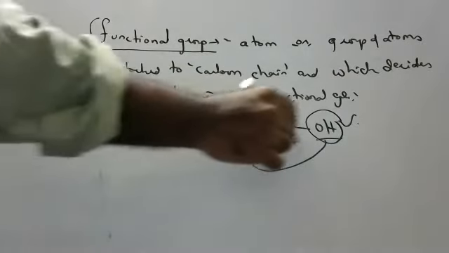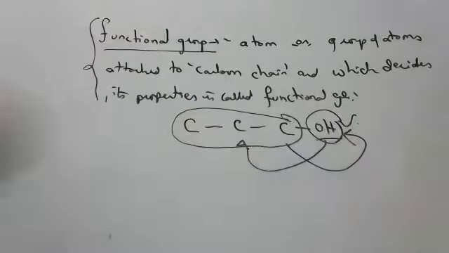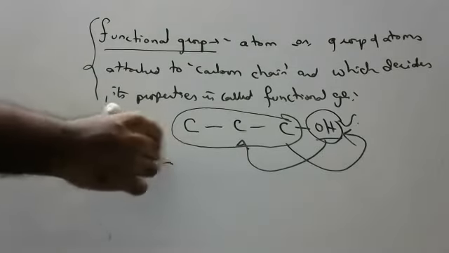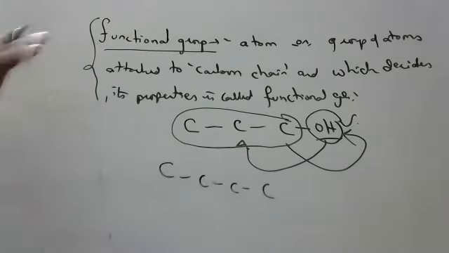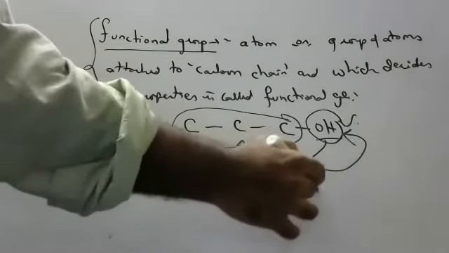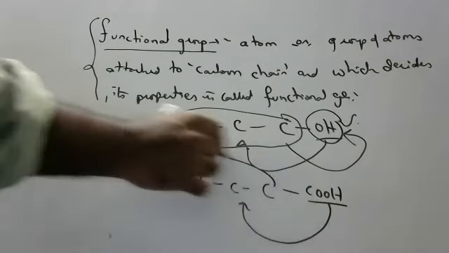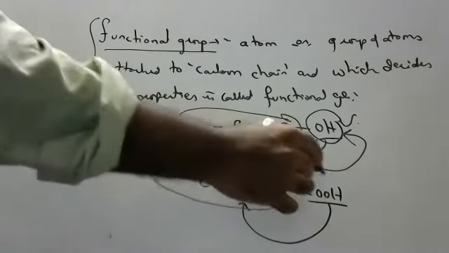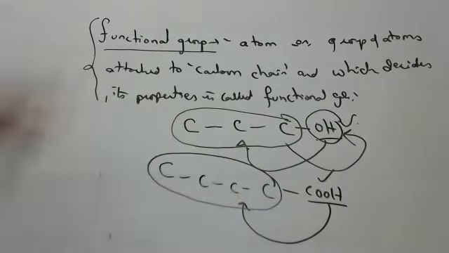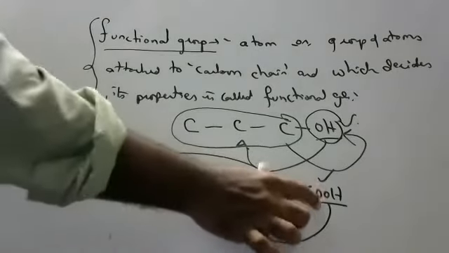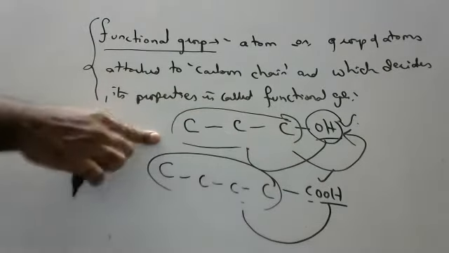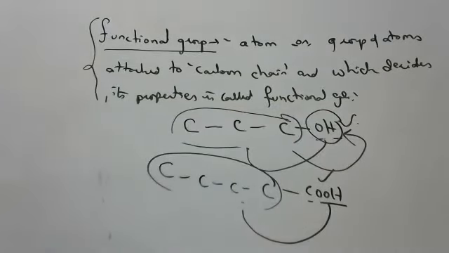Are you able to understand, children? This chain will get new properties of this functional group. I hope you are able to understand, children. Try to understand. Initially, this will have some properties. Once you add some other functional group, then these atoms will take up the function. Means the whole chain's properties will depend upon this one. That is called a functional group. Means the function of a group depends upon them. That's why it is called a functional group. Okay, children, don't worry about that. First, I will give some examples. Then again, I will explain. Then you will understand.